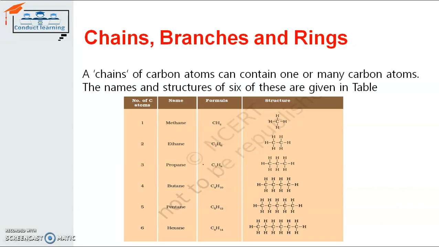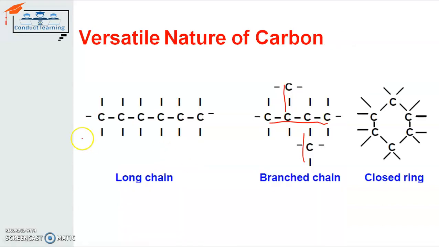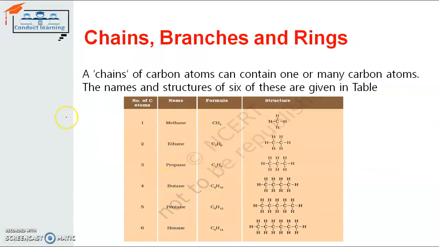Further defining of chain, branch, and ring is through examples in this slide. A chain of carbon atoms can contain one or many carbon atoms, as we have done previously. A carbon can make a bond with another atom of carbon, and the number of atoms can vary, and this can form a chain of carbon atoms, as we have done in the previous example here. This is the example. Some compounds or structures of this kind are there in this table. Here we have the examples of methane, ethane, propane, butane, pentane, hexane.